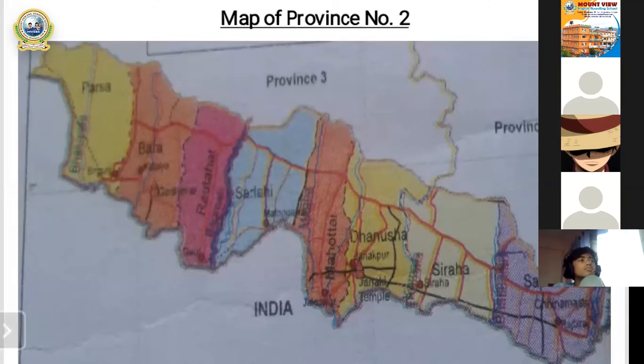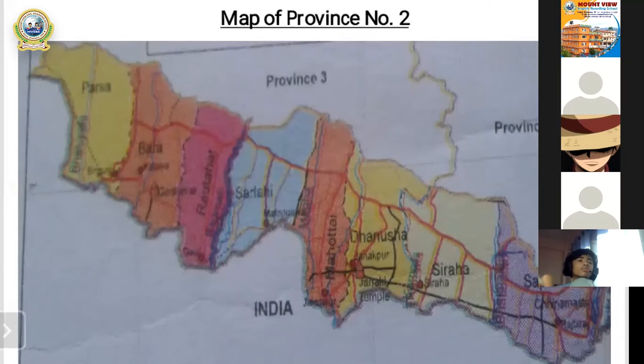So my dear students, I want to request all of you that if you have the atlas, please take a look at the atlas. As I told you, we can get lots of knowledge from it: some famous rivers, religious sites, districts, mountain peaks of different provinces. So province number 1, 2, 3, 4, 5, 6, and 7. And there is a map of province number 2 and some of the districts, like Siraha, Saptari, Dhanusha, Rautahat, Bara, Parsa. From the map we can know the names of the districts.